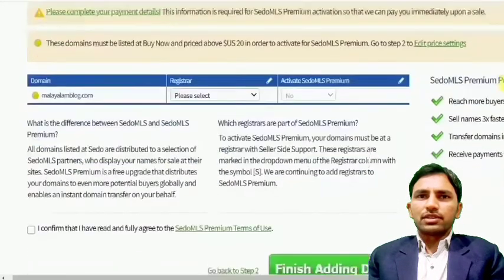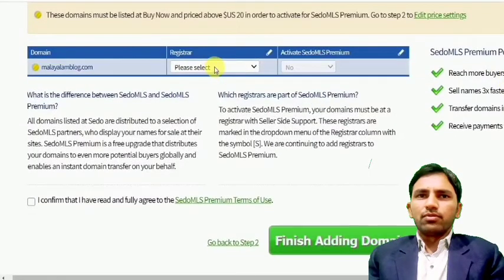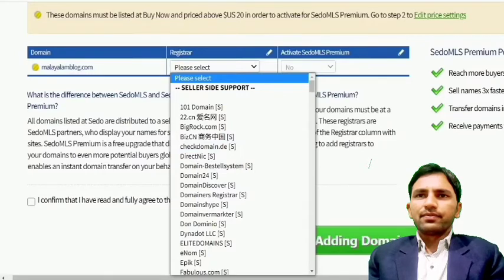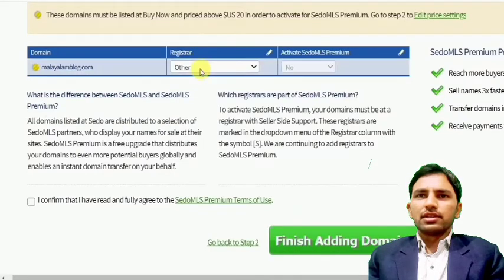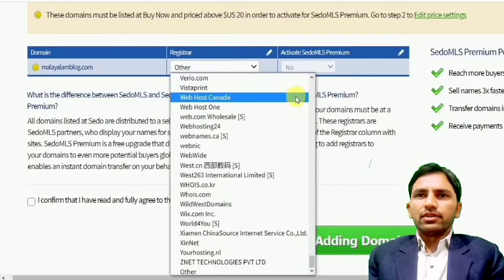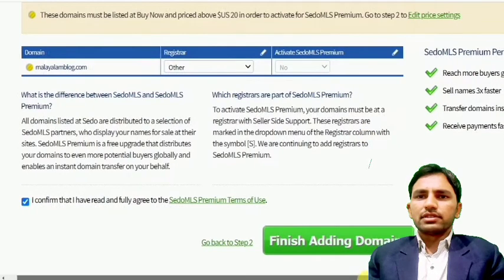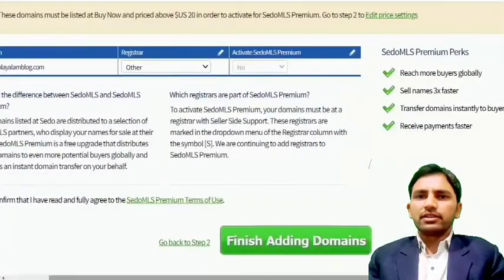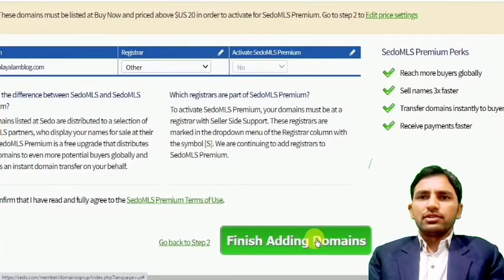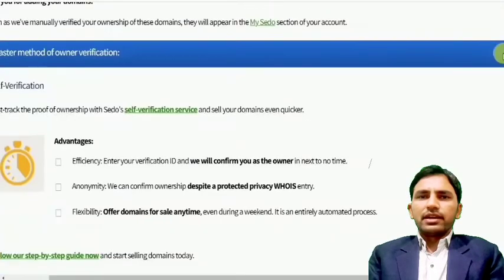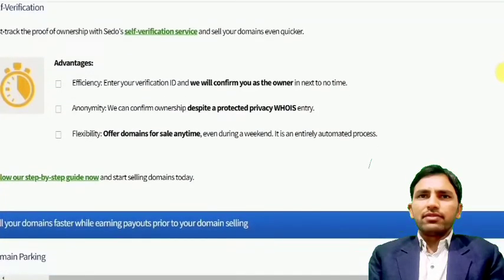Here is the third option. You need to put the information about the registrar of the domain, and here you can choose whether to activate Sub MLS premium. No thanks, you don't need it. Simply, without any paid version, you go and finish adding domains. That's the point. Here you are in the third step. The third step is completed, and now you will get a self verification code.